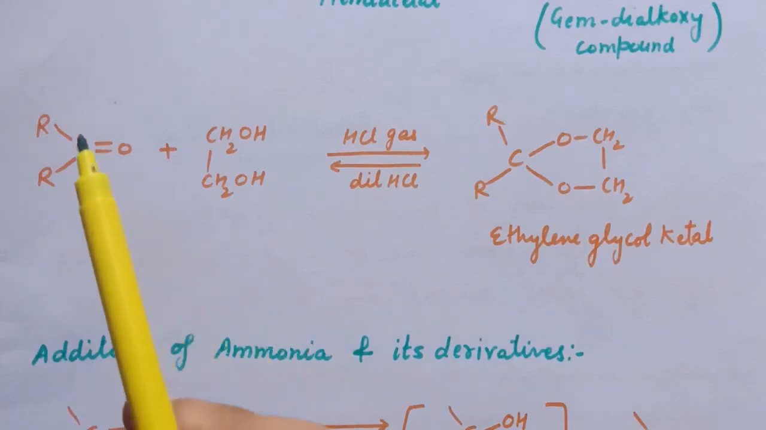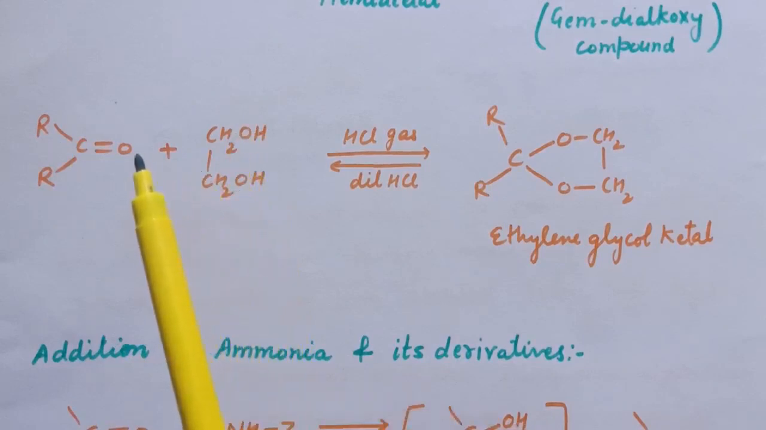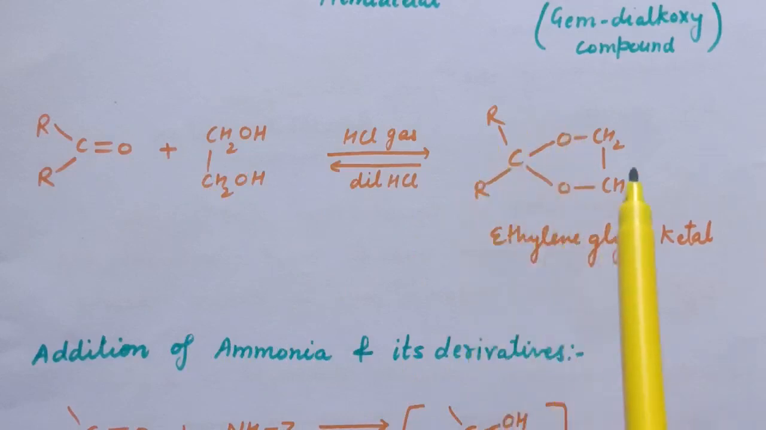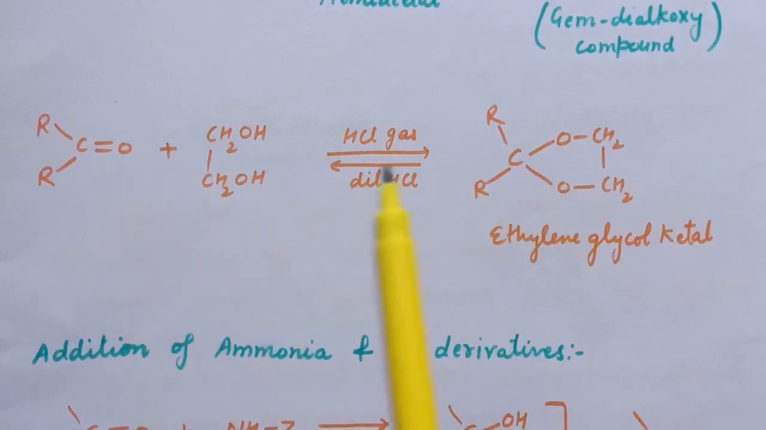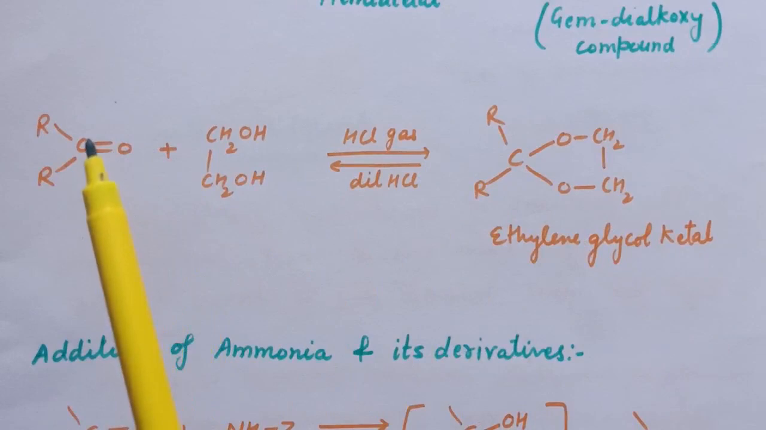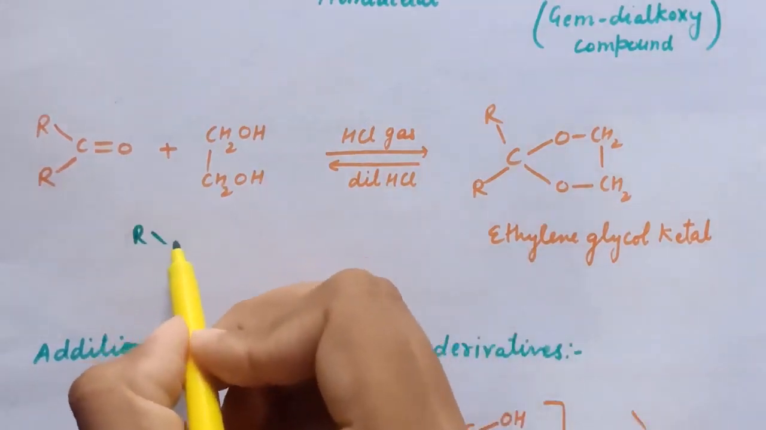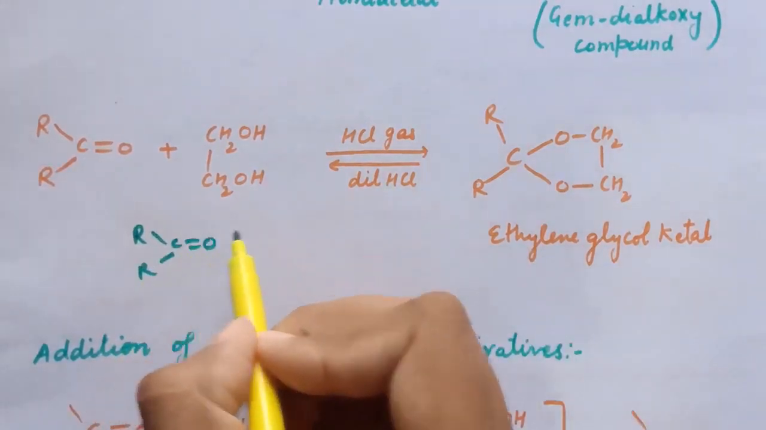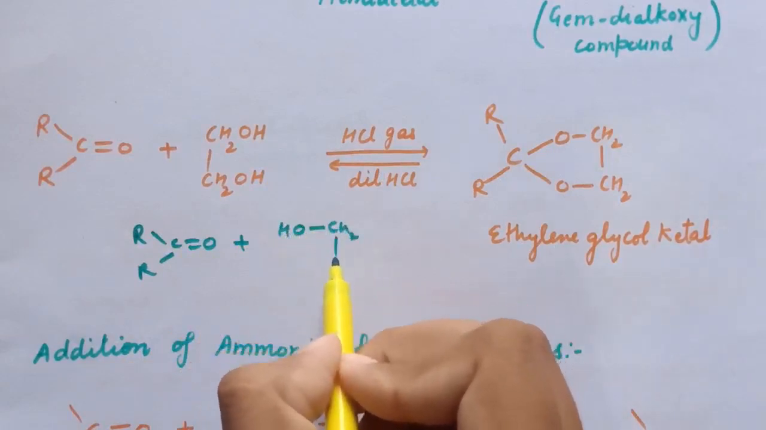Now next is the reaction of ketone with ethylene glycol. This is the formula for ethylene glycol. Here this ketal is formed. In case of aldehyde, acetal is formed. In case of ketones, ketal is formed. So this is simply the reaction of ketone with ethylene glycol. So you can understand this. This is simply the reaction of ketone plus ethylene glycol.